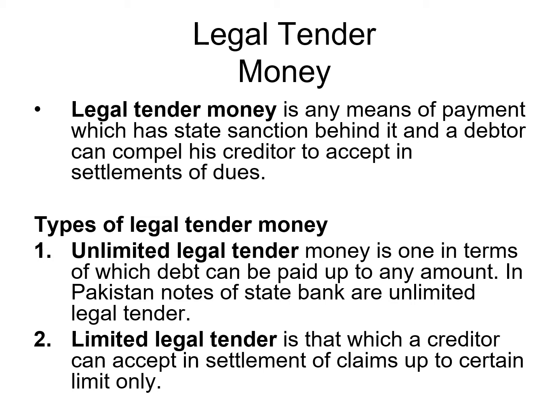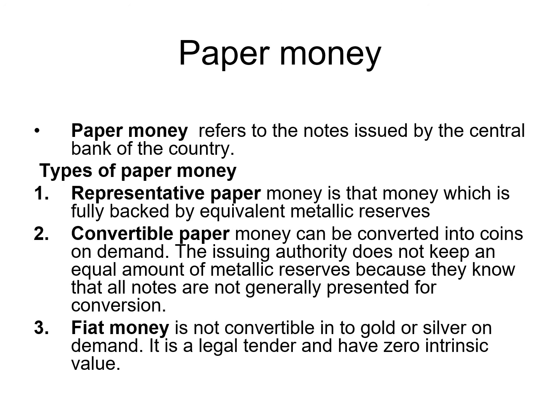The other type of money is paper money. Paper money refers to the notes issued by the central bank of any country, and these have the legal authority of controlling the amount of money circulated in the economy. These are the legal tender money of any country. So there are different types of paper money.